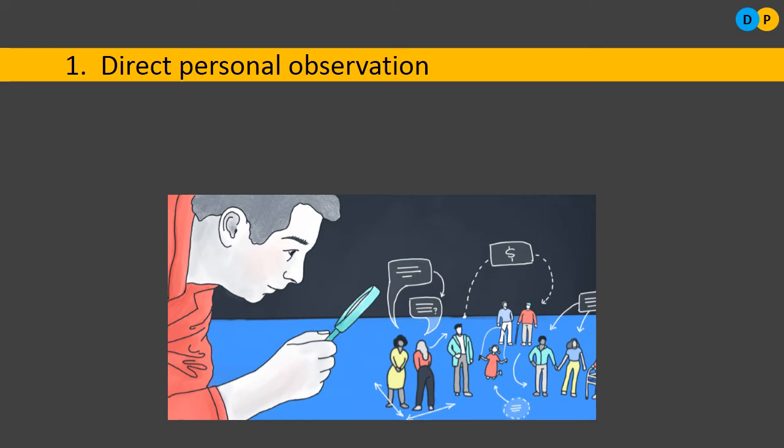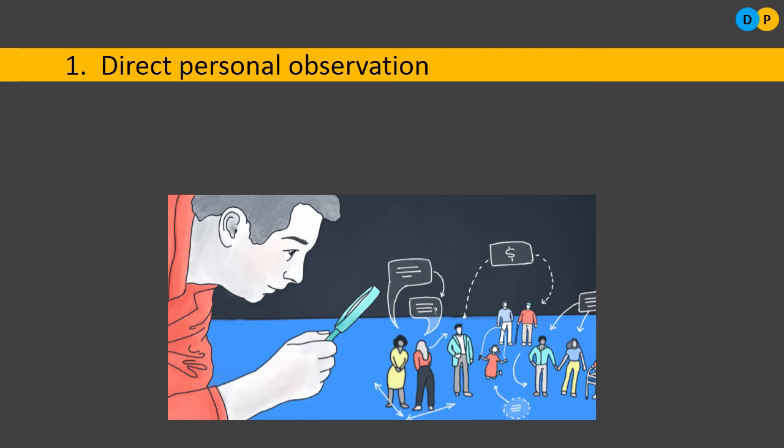In this method, the enumerator may collect biased information. There may be a chance. Sometimes he might go wrong because the respondents, in some situations, may not be revealing their true identity. They may be acting. So in those situations, he might go a little biased. There may be a chance of collecting biased data.